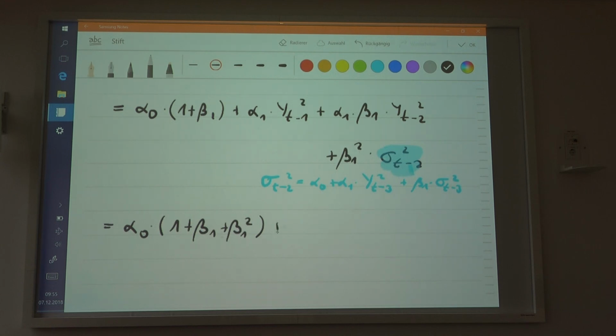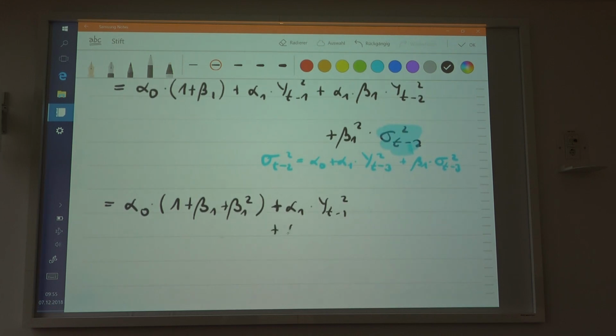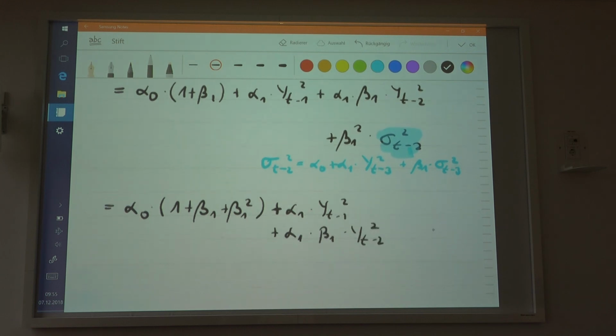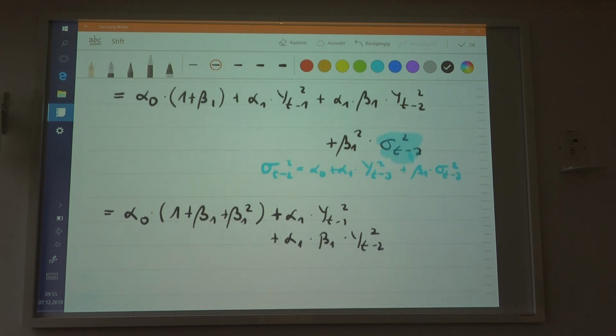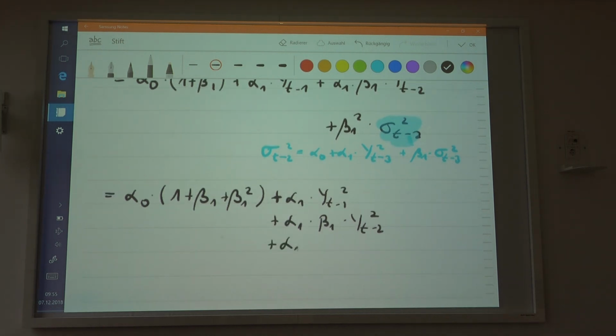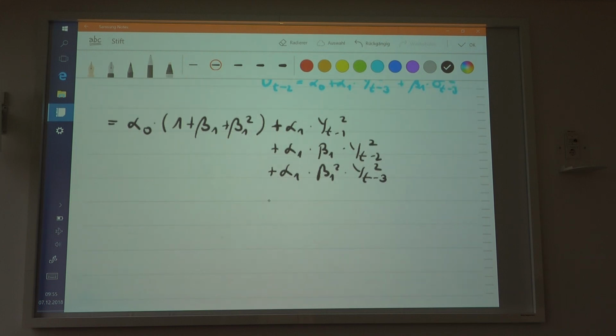So then you're going to have alpha 1 times y_{t-1} squared, then plus alpha 1 times beta 1 times y_{t-2} squared. And finally, regarding these expressions, here you have beta 1 squared, so alpha 1 times beta 1 squared times y_{t-3} squared. So that's the mechanism that applies here.